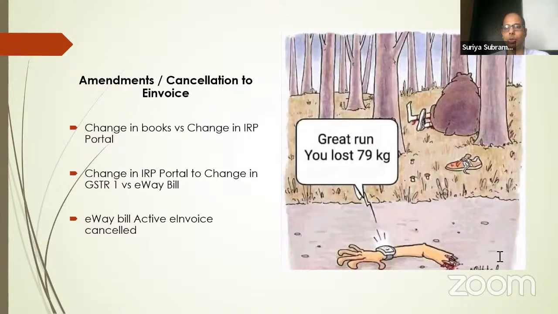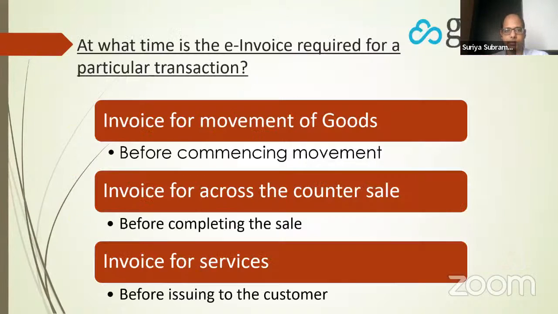So let us go over the other questions that I have prepared. We will cover some of these questions soon. The most common question that people usually ask is if there is an amendment or cancellation in the e-invoice, if there is a mismatch between the IRP and the books, what to do, and if there is a change in the portal versus in the GST R1, how to deal with it. So let us get into some of these questions shortly. It's in my next slide.